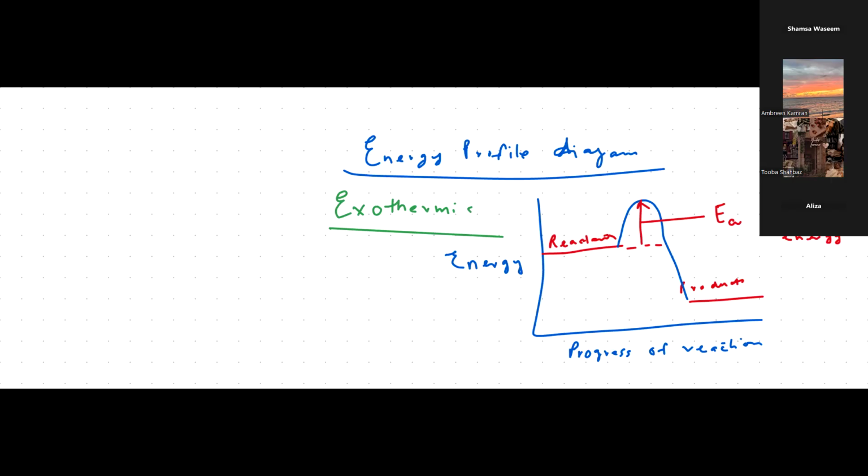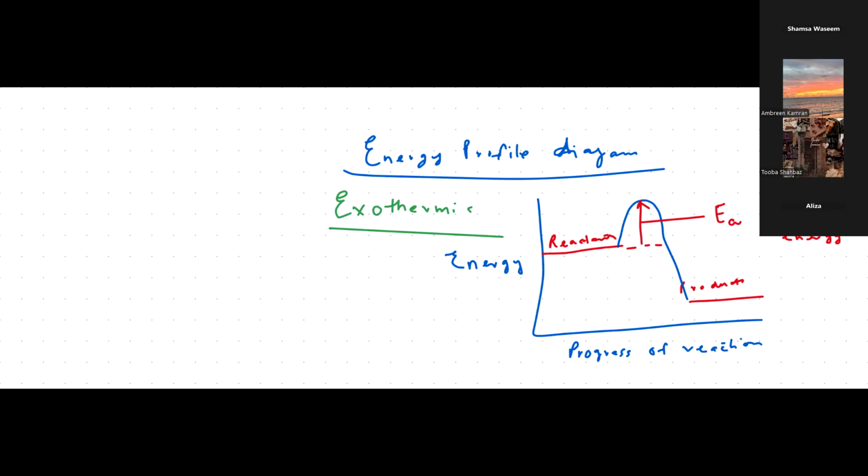So activation energy is the minimum energy which is needed to start a chemical reaction, or a minimum amount of energy that the reacting particles must have to collide, right? To start a reaction. Okay. Now, here we have the reactants, here we have the products for an exothermic reaction, right?